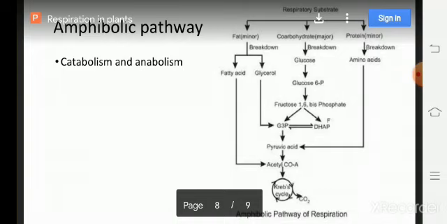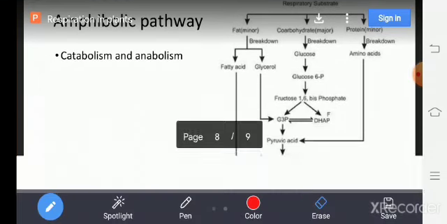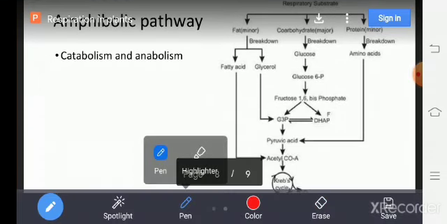Let's understand how it works. Just observe this schematic representation.